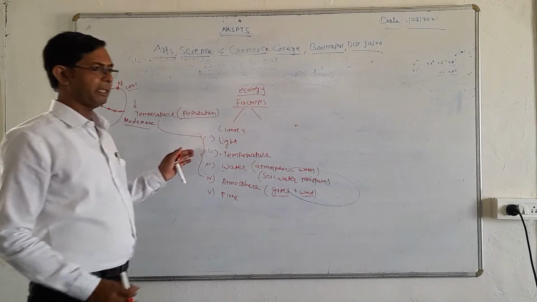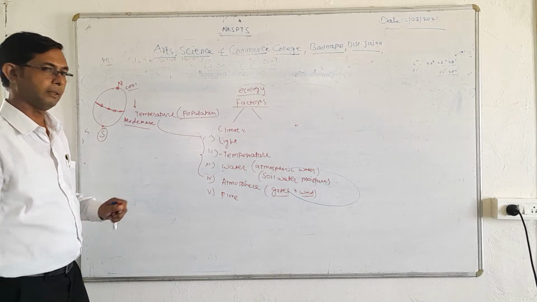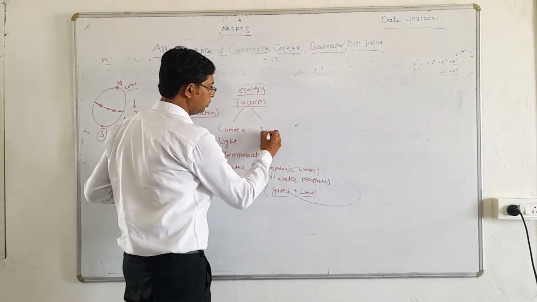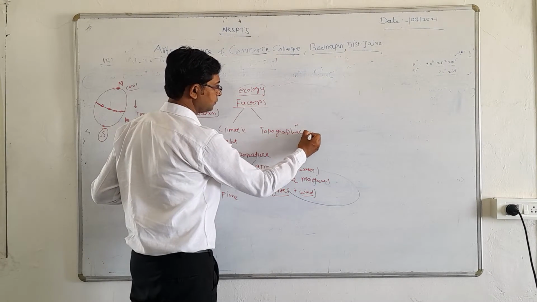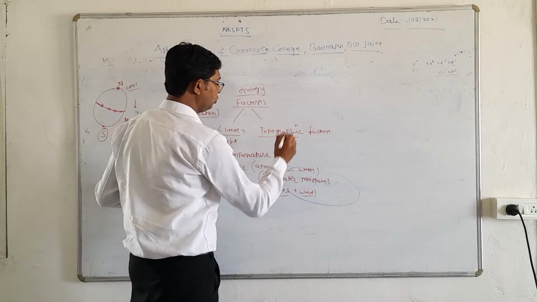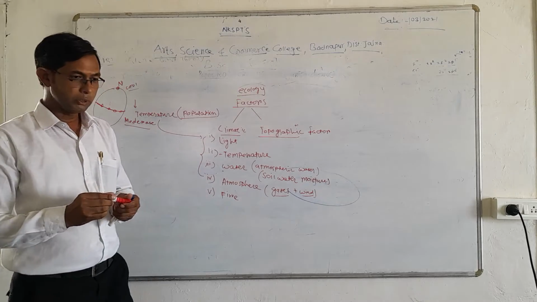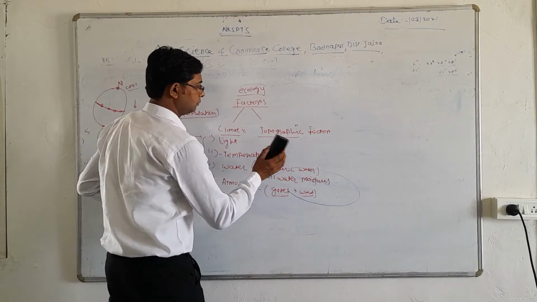Now along with this climatic factor, there is another factor that we call the topographic factor. So what does the topographic factor include?